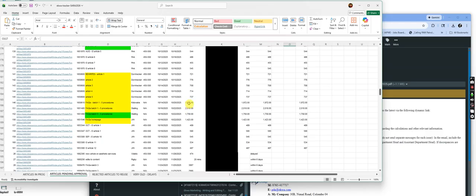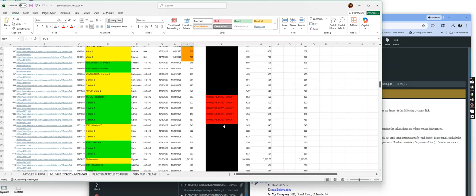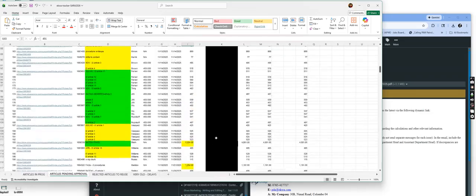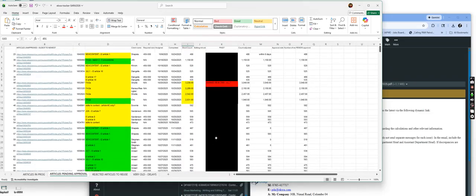And if you guys broke it up, I have no way of knowing that. And then this one here was marked rejected. None of these word counts match anything I have or match the rejected article you guys are showing me. So which one was rejected? Which one do I pull and reuse? I don't know.